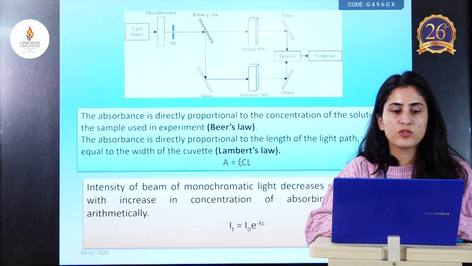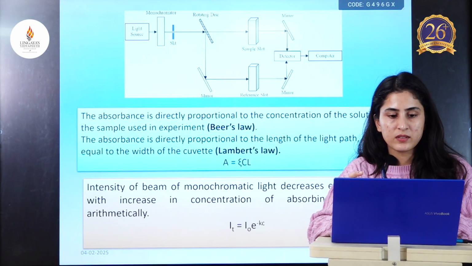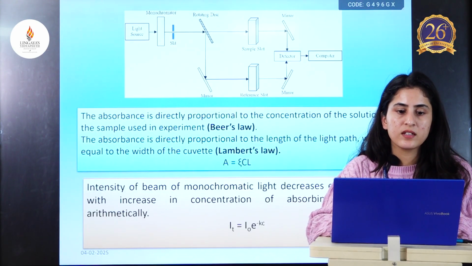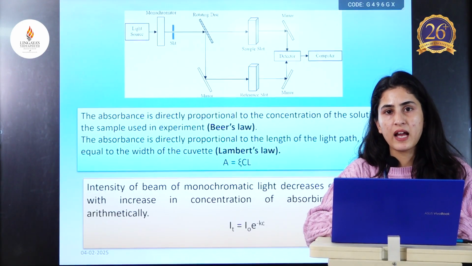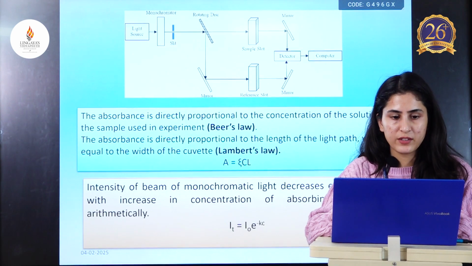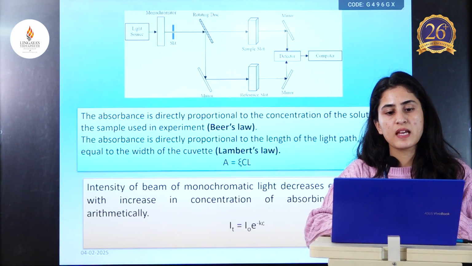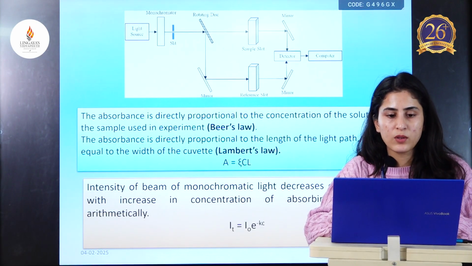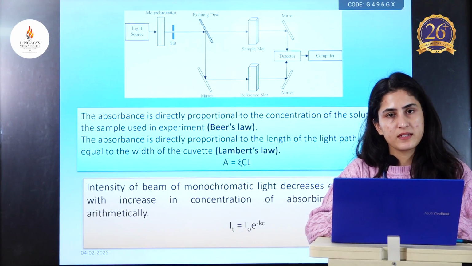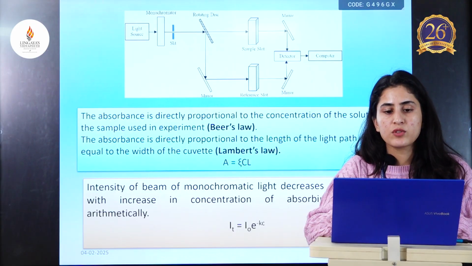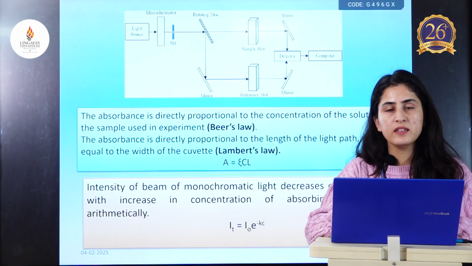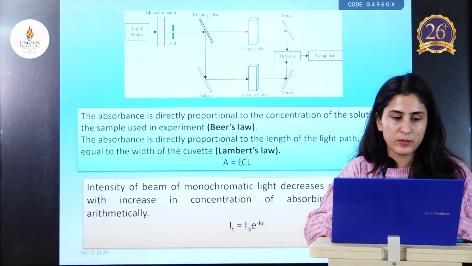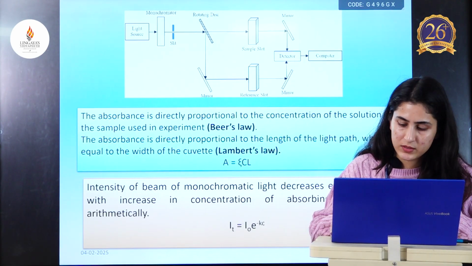Then it further goes to the slit, which allows only a certain amount of light to pass. Then it goes to the rotating disc. This disc separates the light into two sections. Then it goes to the mirror. One section goes to the sample slot, another goes to the reference slot. Reference slot is the one of which the spectroscopic properties are known. Then these ultimately go to the detector, and finally the recorder or computer, which converts the signals into human understandable forms.